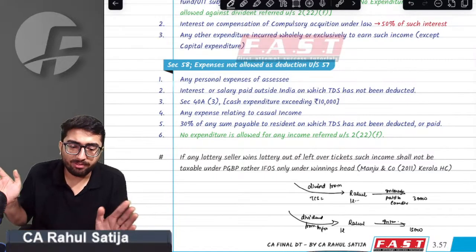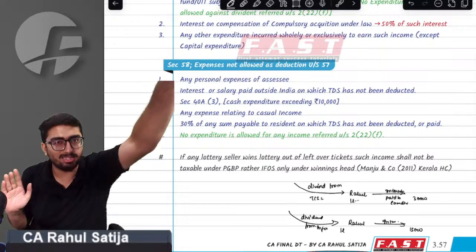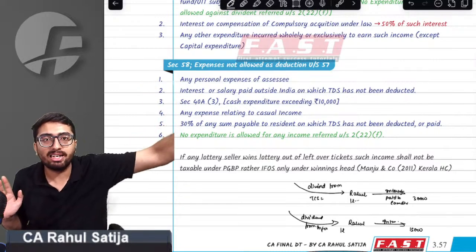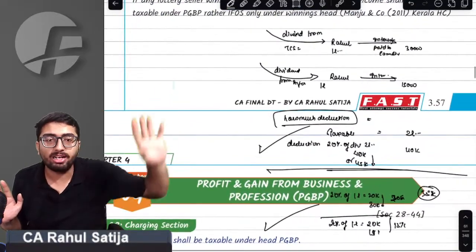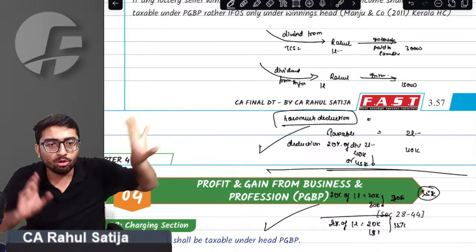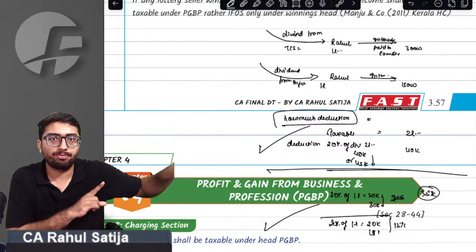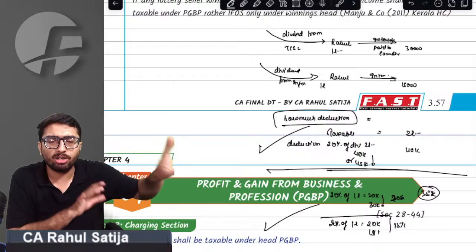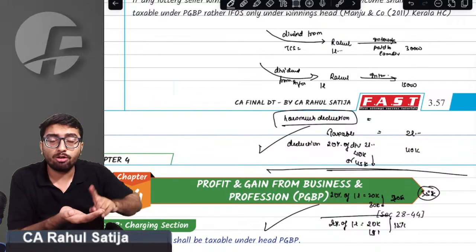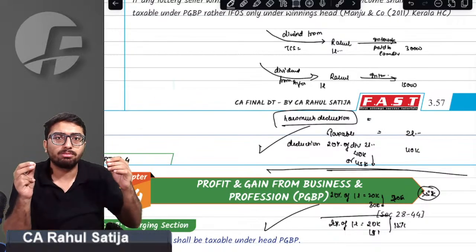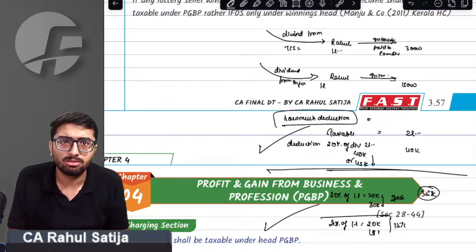Otherwise, I could have easily read the provision, told the synopsis, and moved forward. I can easily complete this batch in 10 days only. But I have asked for 17 days just to go into the depth of this topic, which is required in the examination. Just imagine if somebody hadn't read this topic, even though he might get this answer correct, he would have panicked in the exam. Whatever answer he wrote might have been correct, but think of the panic in his brain while attempting the question: what to do, what to do. Because of which other answers might have suffered.